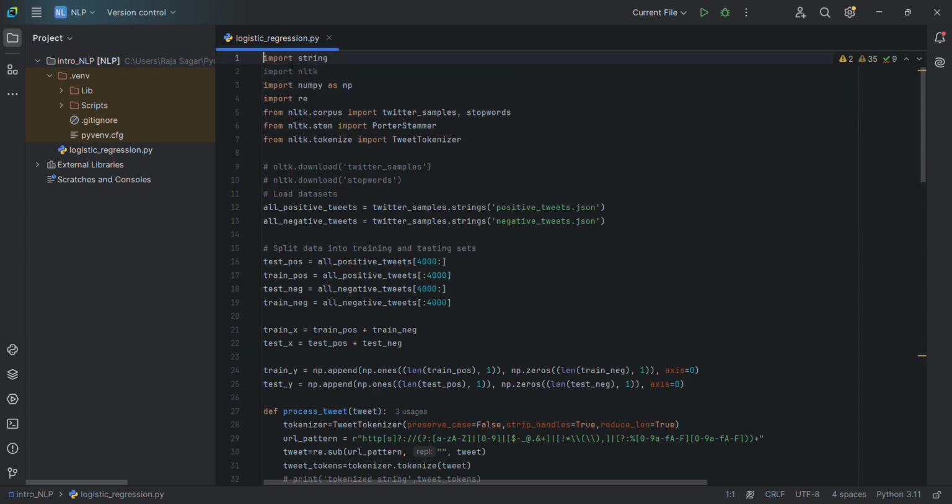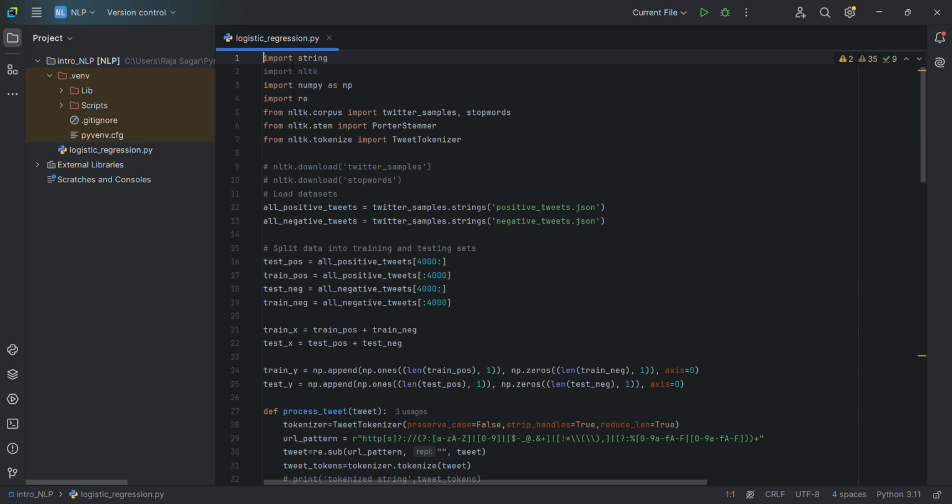We are importing string, NLTK, NumPy, regular expressions, and from nltk.corpus we are importing Twitter samples. This is the data on which we perform the sentiment analysis, and also stop words. These are common words in the English language such as I, am, myself, you, yourself, etc. These words will be filtered from the tweets as they will not show any impact on the sentence.